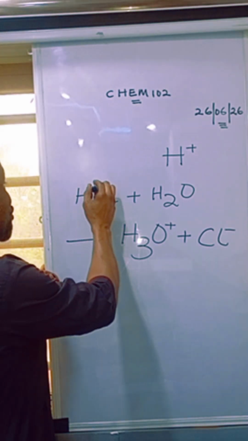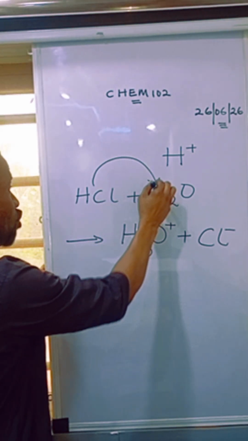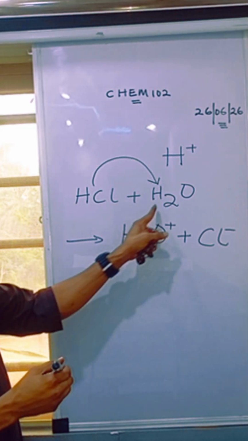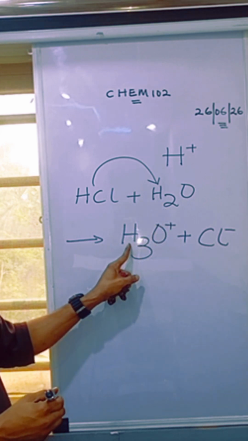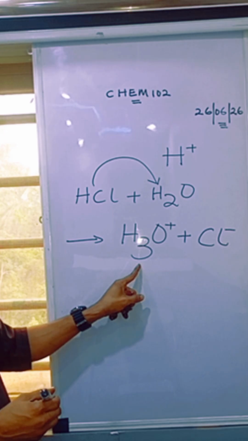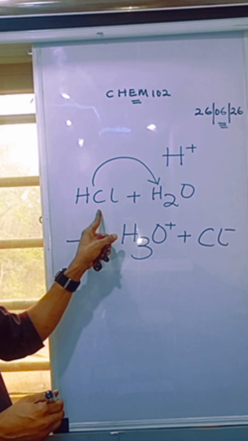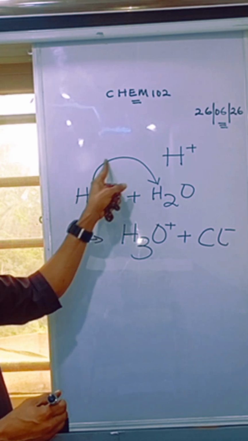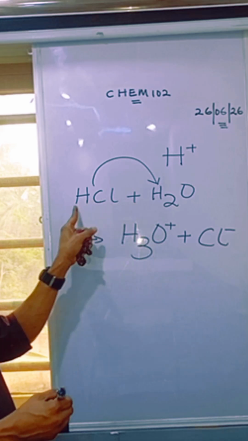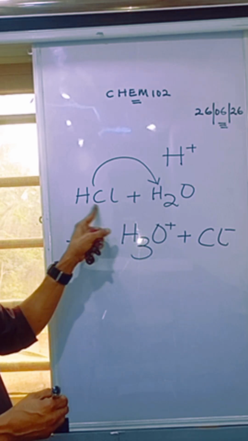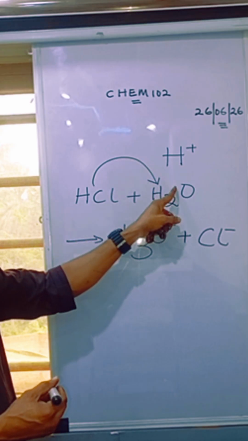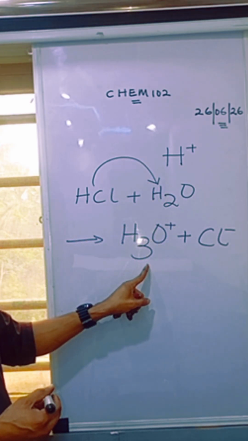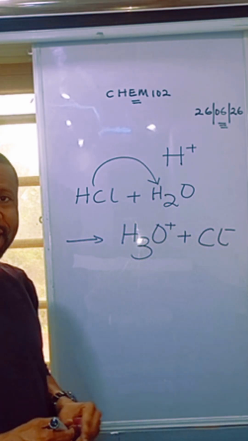Here in water is H2, with 2 atoms of hydrogen, but here I now have H3. That means this HCl has donated its proton to water. Hydrochloric acid, as an acid, is a proton donor. It has donated its proton to water to become hydronium ion, leaving just the chloride ion.